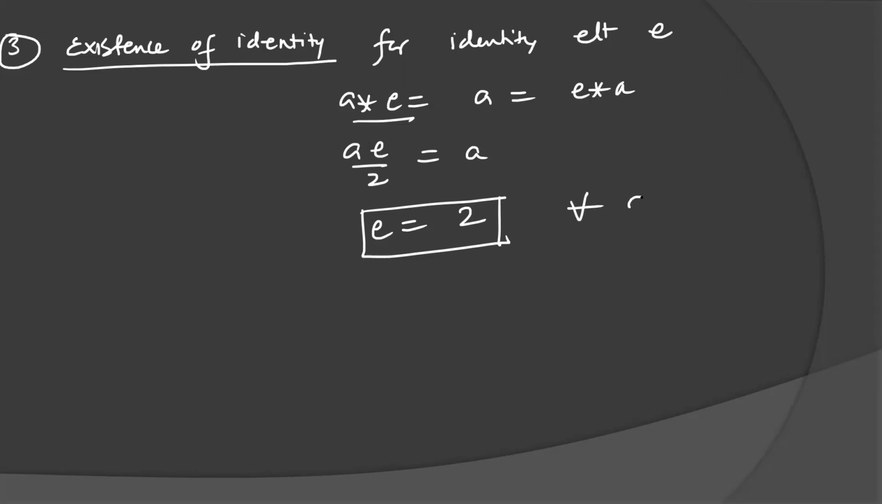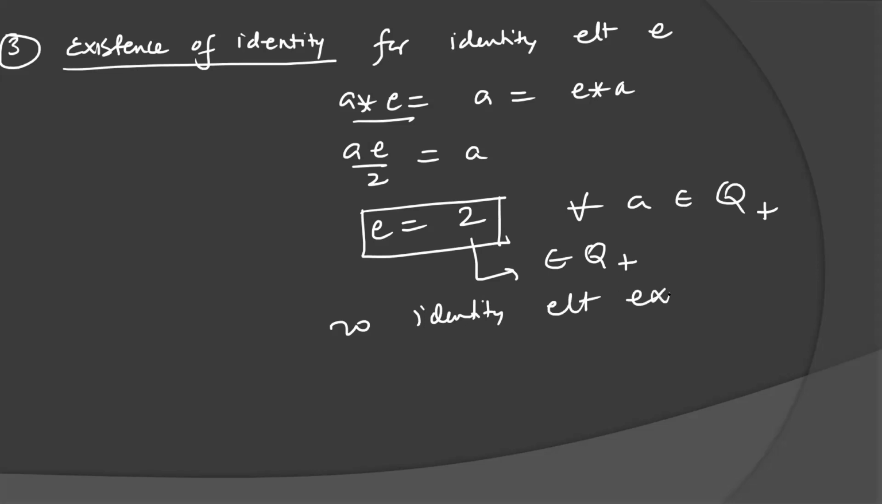For every A belonging to this set Q plus, we will get the same identity. You can verify by taking any element. If you take A equal to 5, you will get identity 2. If you take A equal to 10 by 3, you will get identity element 2. You can verify it, and 2 also belongs to Q plus. So the identity element exists.